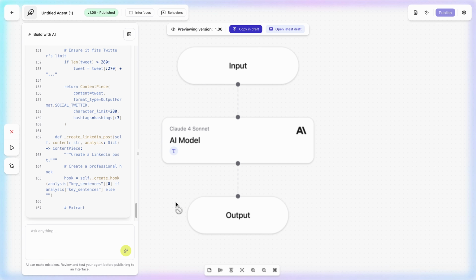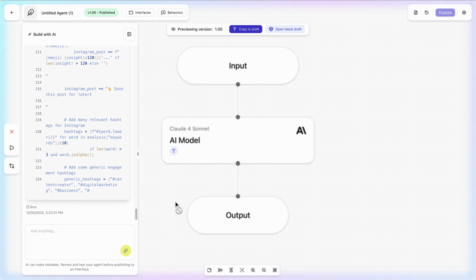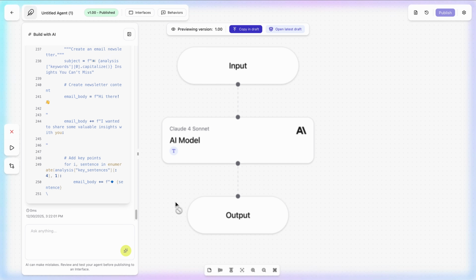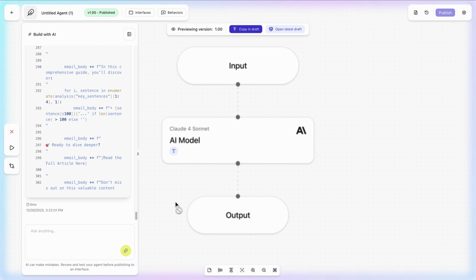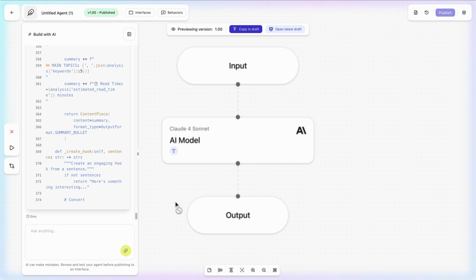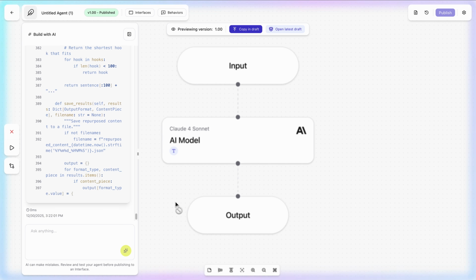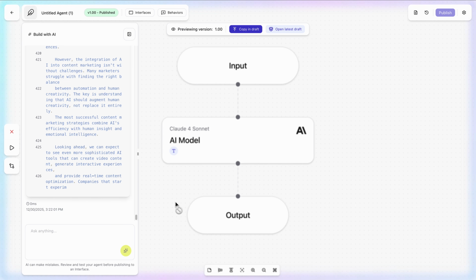What matters is that I can describe what I want in plain language, and Airia gives me a working starting point. You'll see that momentarily. I'm not staring at a blank canvas, and I'm not blocked by technical knowledge or experience that used to be a real barrier to entry for most people. I'll be able to review what's been created, keep what's useful, and adjust what isn't without needing to understand every technical detail behind it.